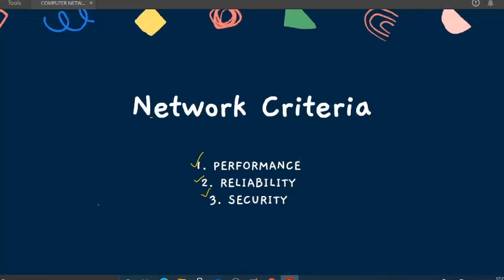I will write it here so that you can get it more clearly: transmit time and response time. What does that mean?